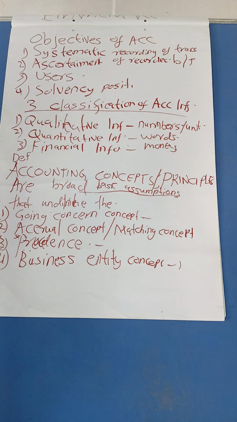Monetary value has been attached to that drawing. Maybe you have taken out something worth 200 shillings. If you do not account for it, you'll not be able to tell at the end of the trading period.